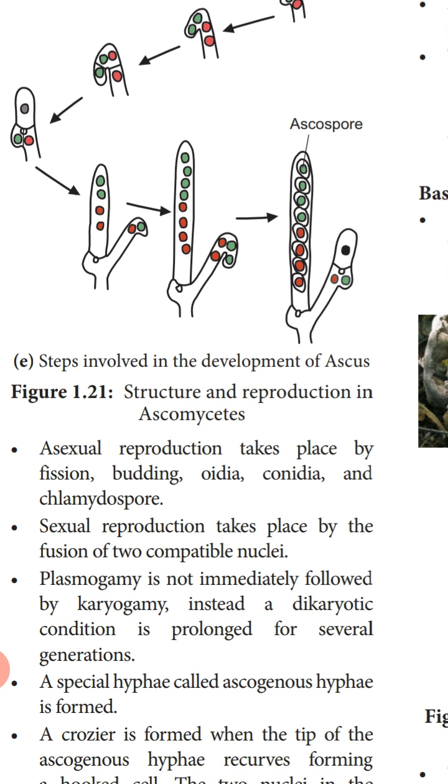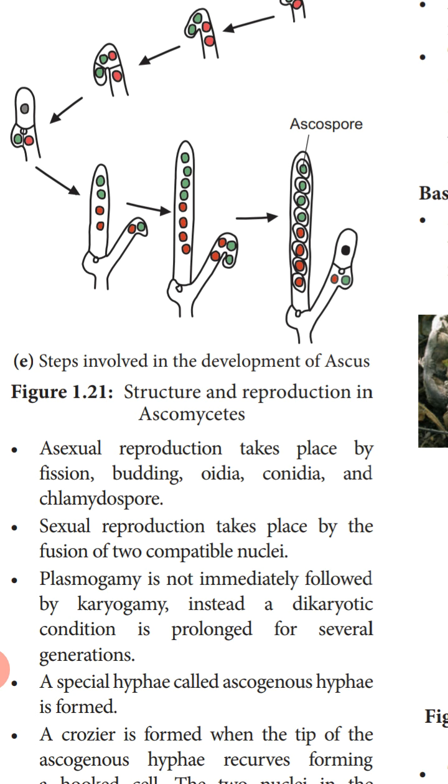Next, sexual reproduction takes place by the fusion of two compatible nuclei, that is, the matching nuclei. Plasmogamy is not immediately followed by karyogamy. So here first, what is happening? Karyogamy, that is the fusion of the nucleus, is taking place. Karyo refers to nucleus. Fusion of the nucleus takes place, then plasmogamy, that is the fusion of the protoplasm, will not take place immediately. Instead, a dikaryotic condition is prolonged for several generations.